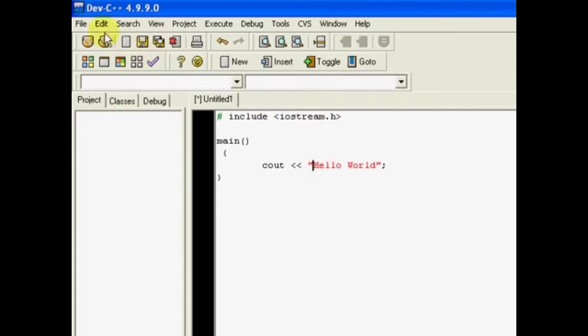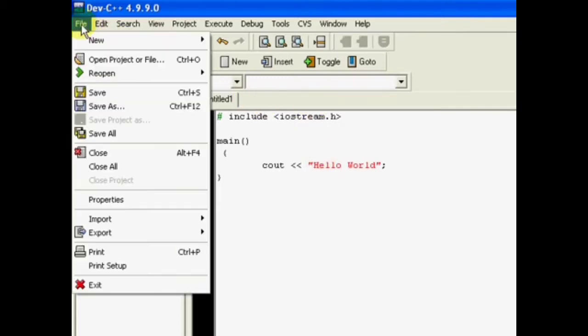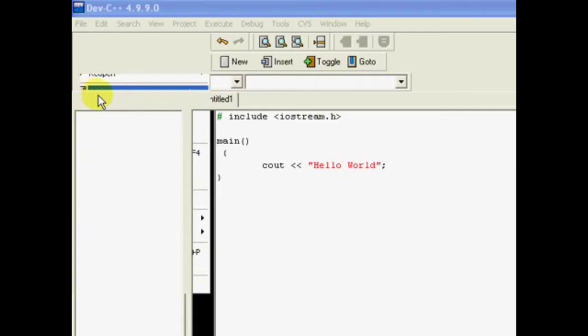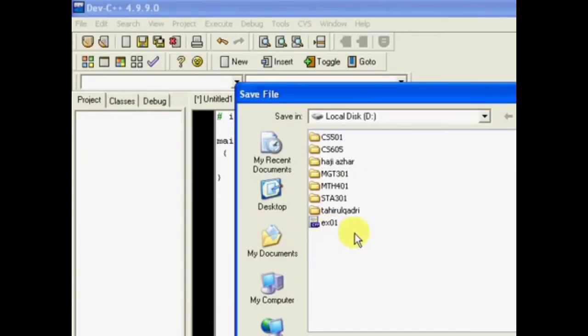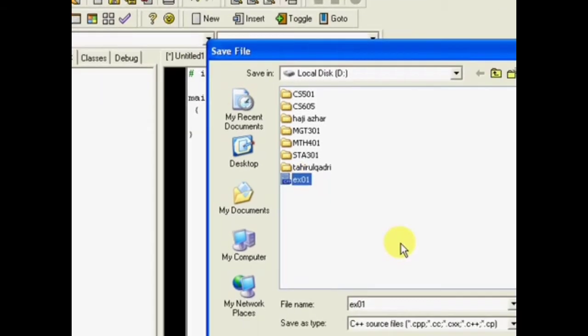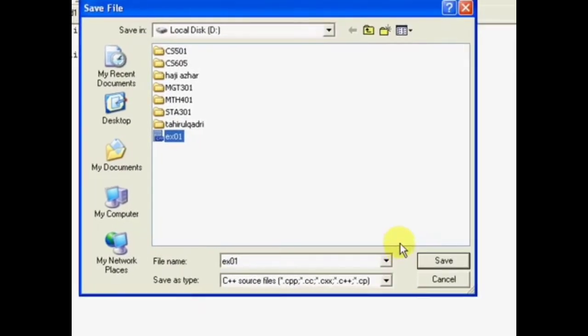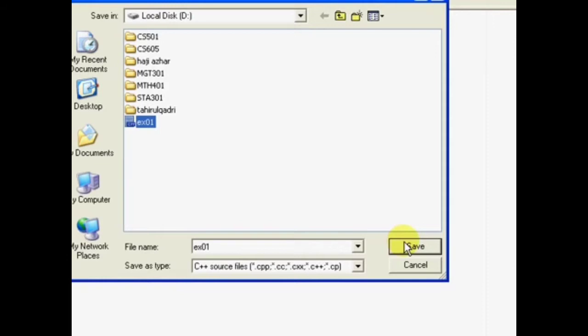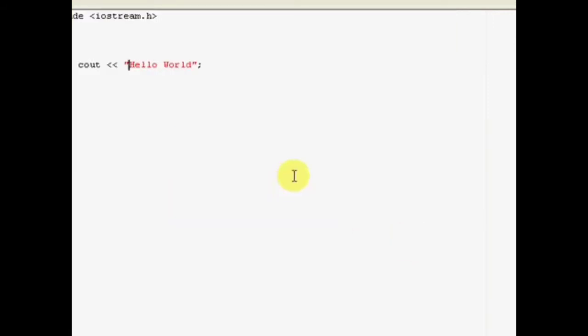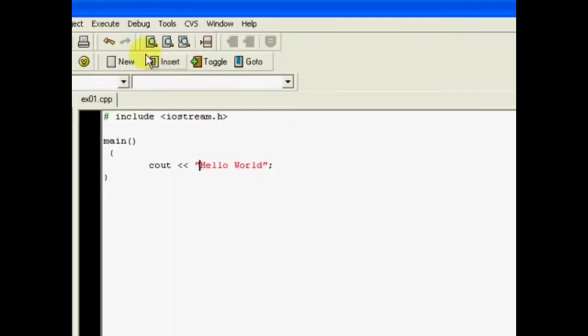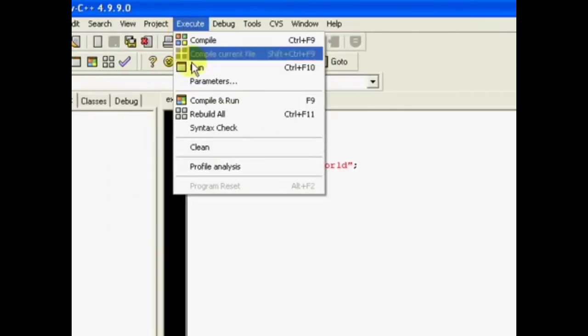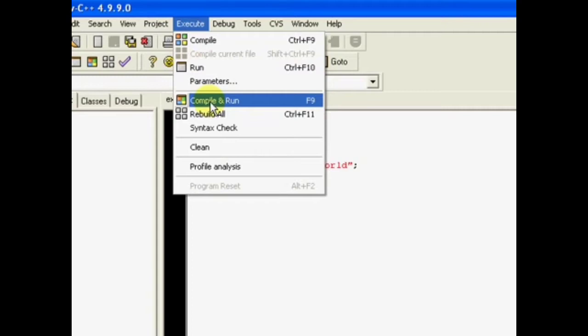First of all, save it anywhere. Save. I save it on the C drive as ex01. Save. Yes. Execute, compile and run.